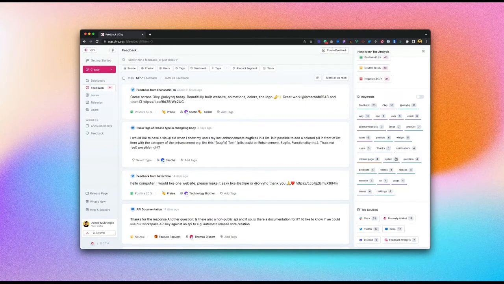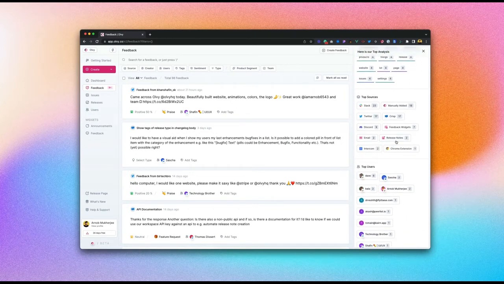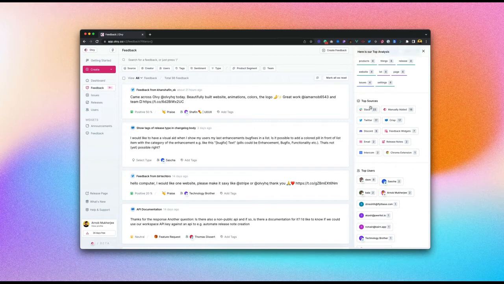Then there are the top keywords that people are talking about. What are the top sources via which people are talking to you? For example, in our case, we have Slack, via which we get a lot of feedback. Then there's Twitter. We do a lot of calls with our users, so there are some manually added notes as well.